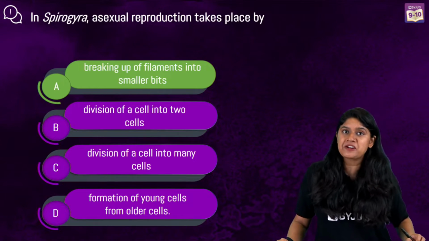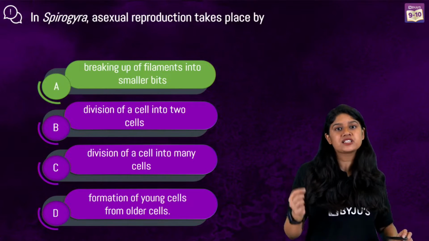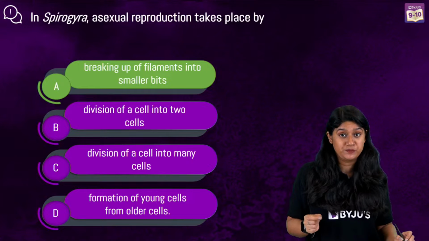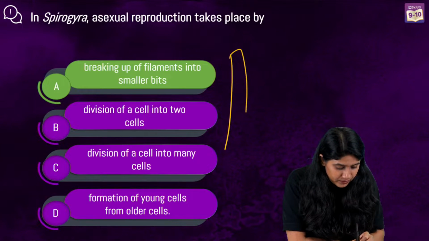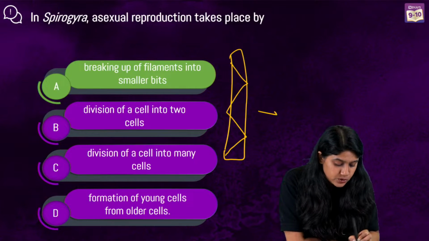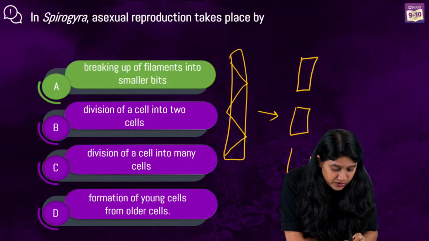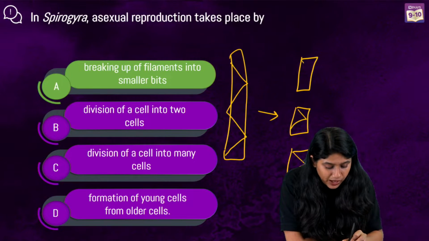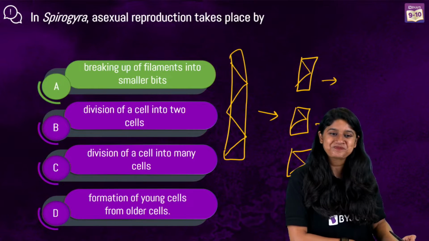We're talking about Spirogyra and we know that it actually reproduces by a very interesting and very simple process of fragmentation, right? In this, we know that this particular organism, Spirogyra, will just break, right? We will have the fragments of it and each of these fragments will grow into a new individual.